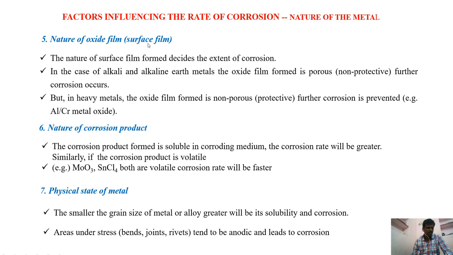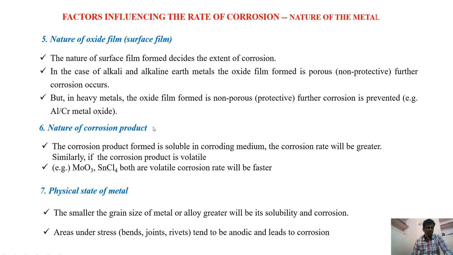Next, nature of the oxide film, the surface film. If that oxide film is more stable, then it acts as a barrier between the atmosphere and the metal. So it may reduce the rate of corrosion. Most alkaline earth metals can easily form oxide films, and these oxide films sometimes may be porous. So if pores are there, then automatically corrosion will become more. In the case of heavy metals, the oxide layer which is formed on the surface of these heavy metals is non-porous in nature. So the corrosive reagents cannot diffuse inside. This is the nature of the oxide films.